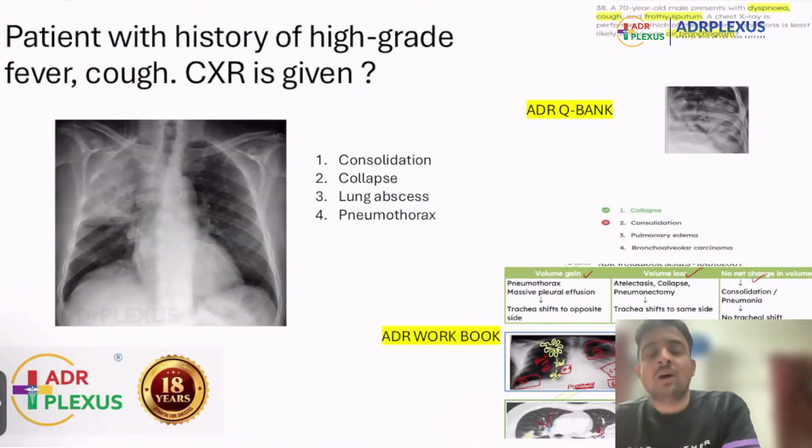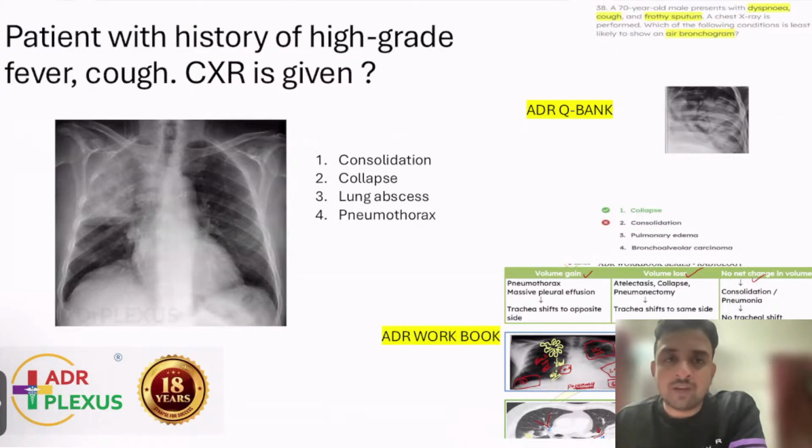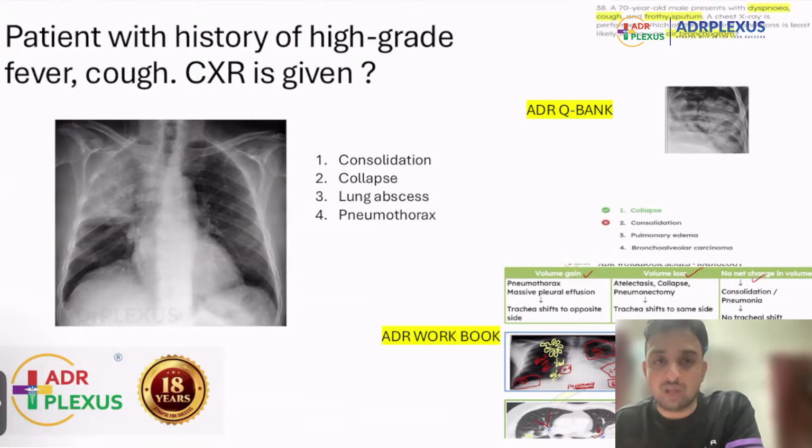Now, the next one is actually quite interesting, because whenever we discuss the respiratory system, we will start by discussing conditions that can result in volume gain, volume loss, and no change in volume. So we know routinely in our clinical practice, we will be coming across consolidation, collapse, pleural effusion, or pneumothorax. So you should know how to differentiate all these things. So that is some basic. And in this question here, the patient had high grade fever and cough.